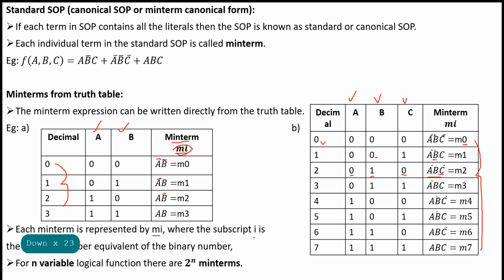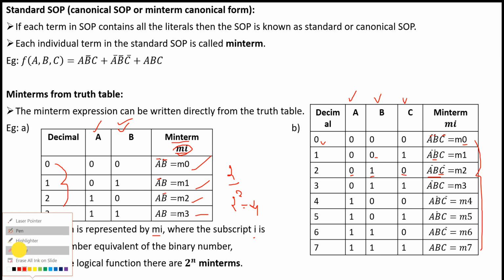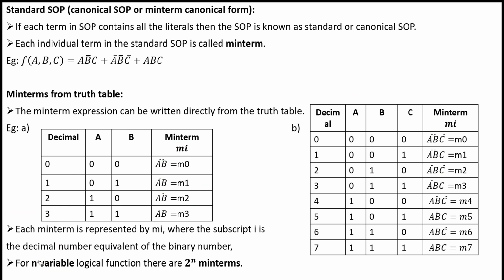For an n variable logical function, there are 2 raised to n min terms. For example, for two variables, 2 raised to 2 is equal to 4 min terms. For three variables, 2 raised to 3 is 8 min terms.